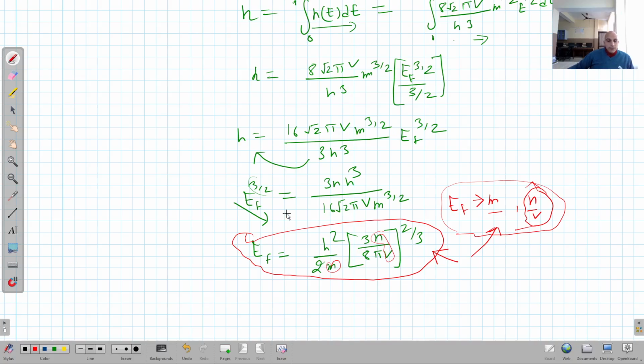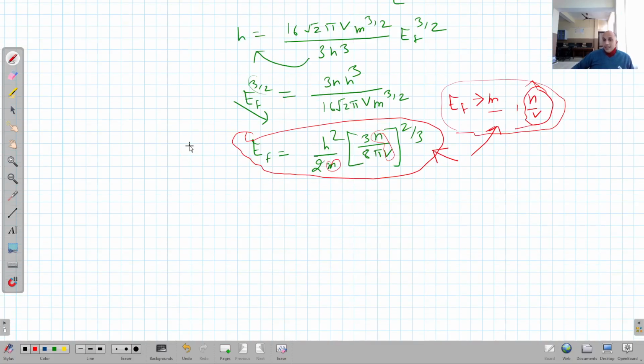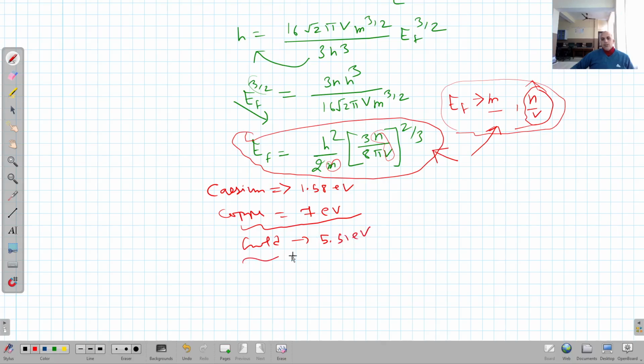Now I am going to write down the Fermi energy of a few materials. For example, if we calculate the Fermi energy of a material by using this formula, then for cesium it is 1.58 electron volt. Similarly, for copper it is 7 electron volt. You can have different examples, for example gold. For gold it is 5.51 electron volt. So you can calculate the Fermi energy of different materials by using this relation.